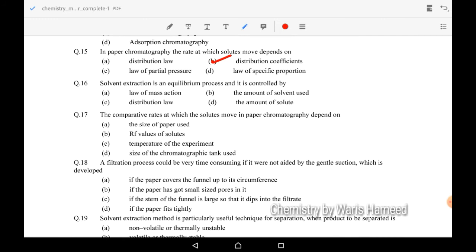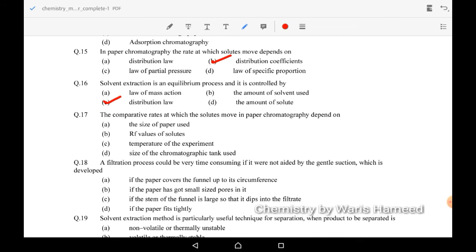16th MCQ: solvent extraction is an equilibrium process and it is controlled by?